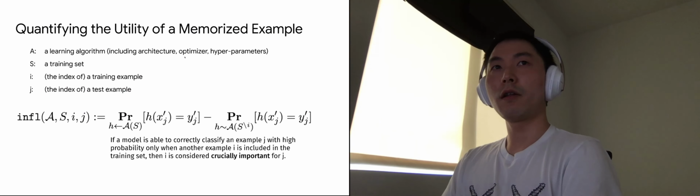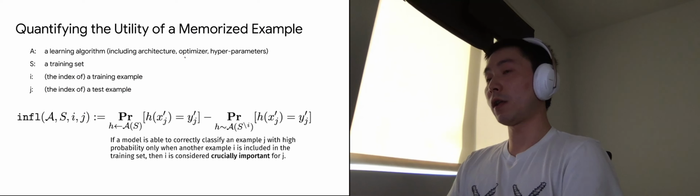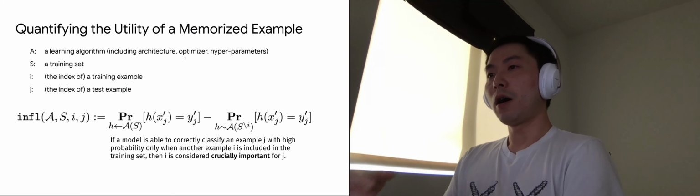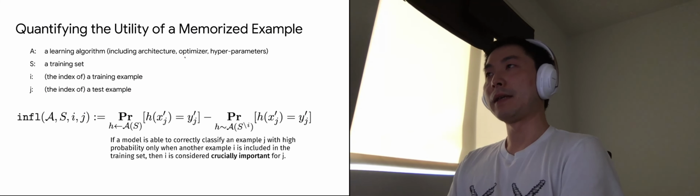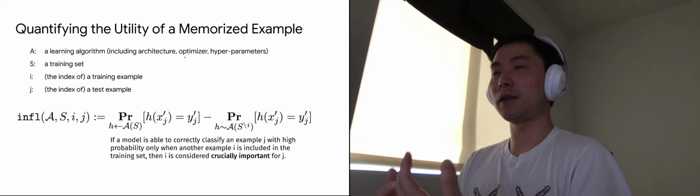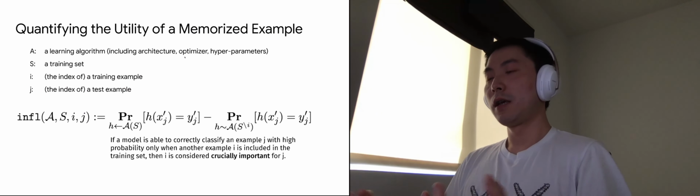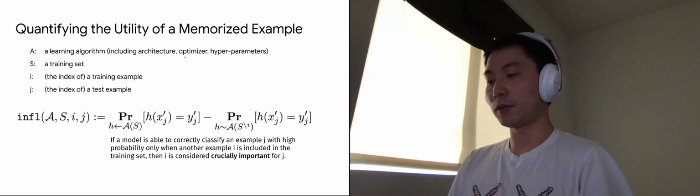So this quantity is large if and only if example J can be correctly classified with high probability only when I is included in the training set. In other words, example I basically decides whether or not example J can be correctly classified. So this is strong influence.